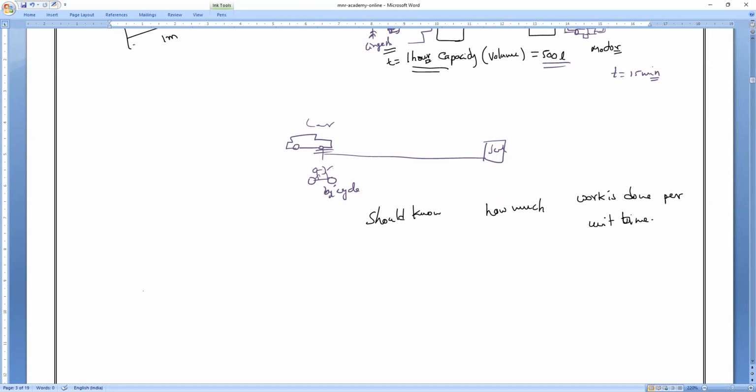So write that power is the physical quantity which tells us how fast or slow work is done.